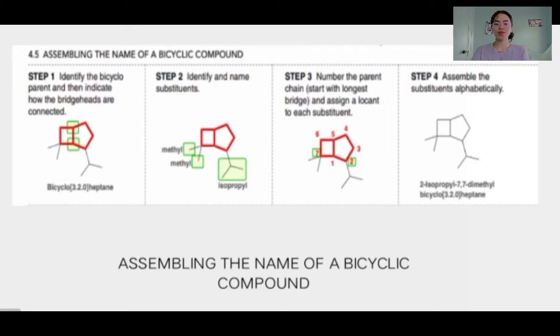So first step is identify the bicycloparent and then indicate how the bridgeheads are connected. Identify the named substituent. Third, number the parent chain, starting at the longest bridge, and assign a locant to each substituent. And lastly is assemble the substituents alphabetically.